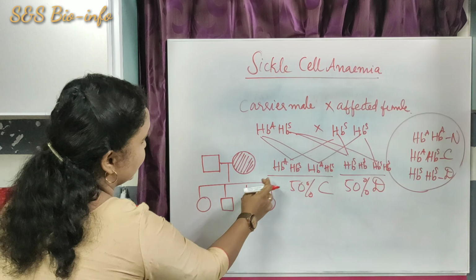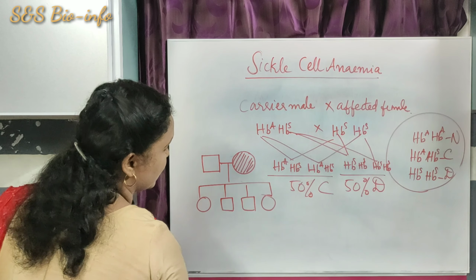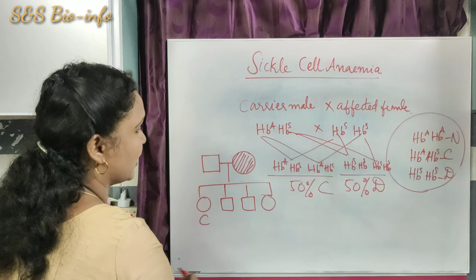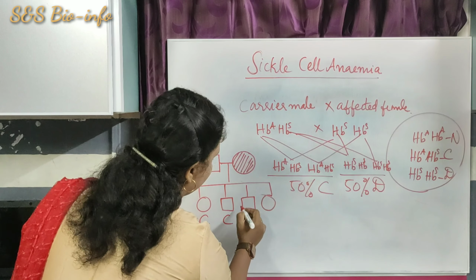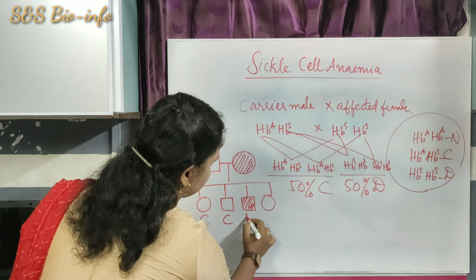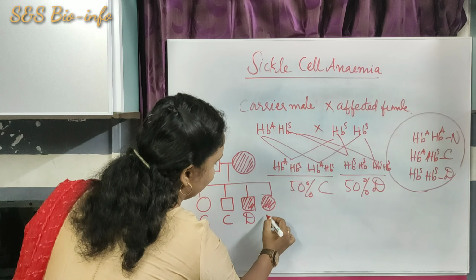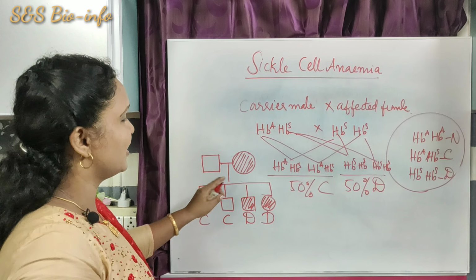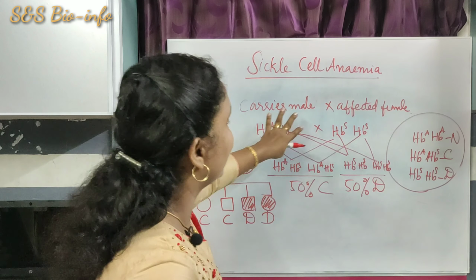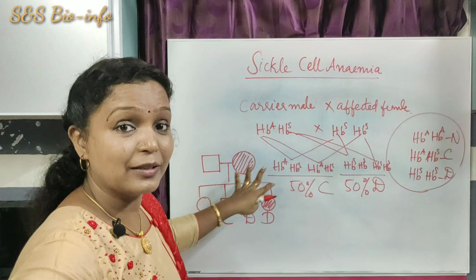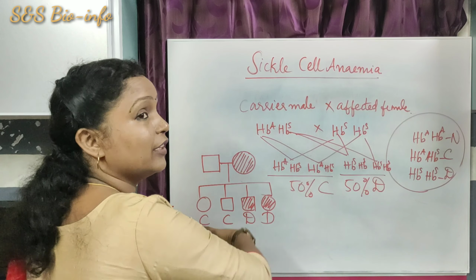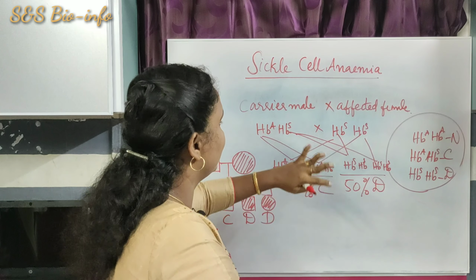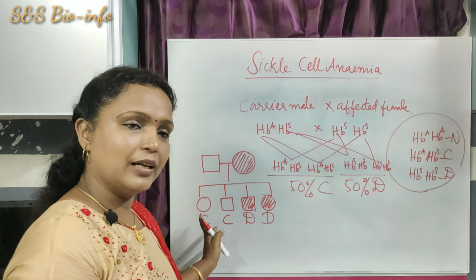Here the first one is HbAHbS, a carrier, the second one is also a carrier, the third one is affected, and the fourth one is also affected. So this is the way we can represent the pedigree using the genotype. If we get the pedigree, we can draw the genotype, and if we get the genotype, we can easily draw the pedigree.